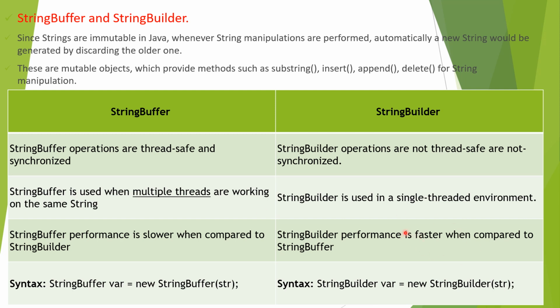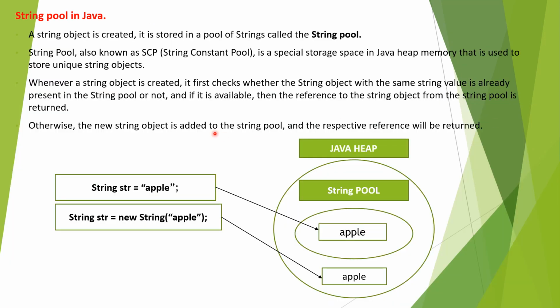And here, StringBuilder is faster when compared to StringBuffer, because obviously we are using only a single-threaded environment, and the operations will be faster when compared to StringBuffer. And how do we declare StringBuffer? The variable name equals new StringBuffer of the string which we are declaring. Instead of StringBuffer, the same way we will create the StringBuilder. So these are some more points as a difference. The important points I have shown here. Hope this is understood. Moving to the next one.